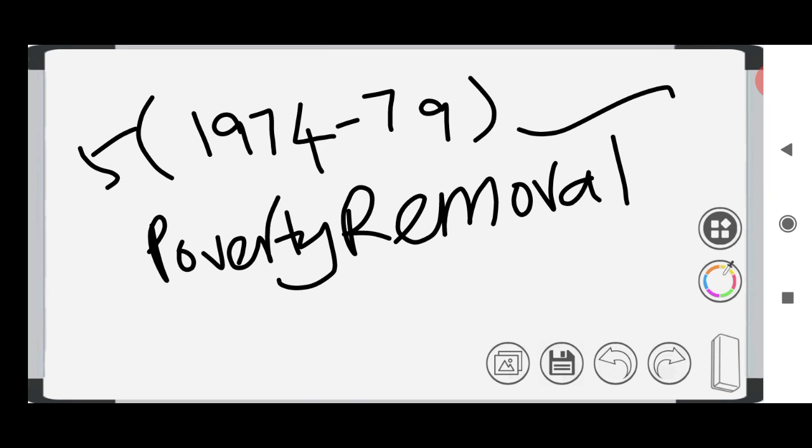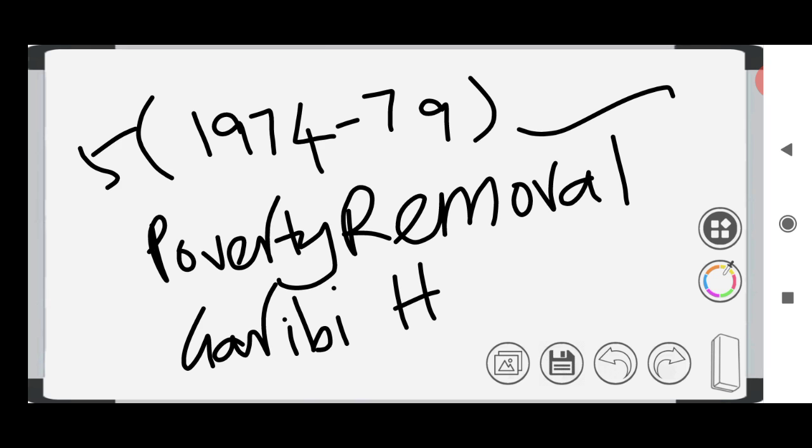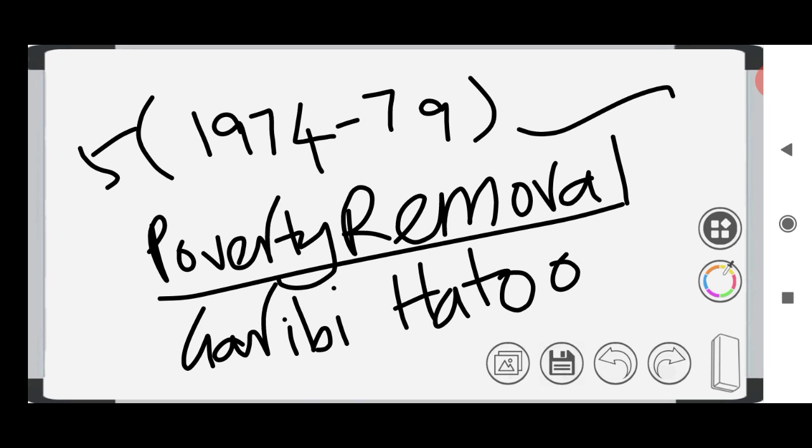And during this period only, Indira Gandhi said one famous dialogue, Garibi Hatao. Garibi Hatao means remove poverty. This is one saying during this fifth 5-year plan. So the target is poverty removal.